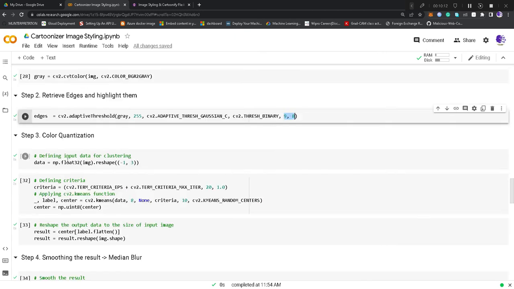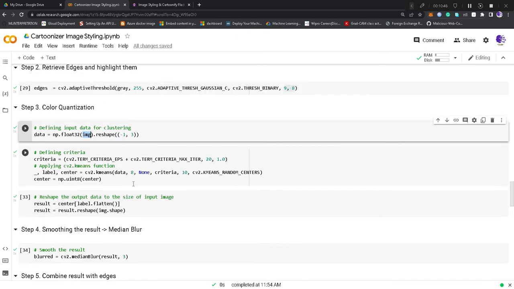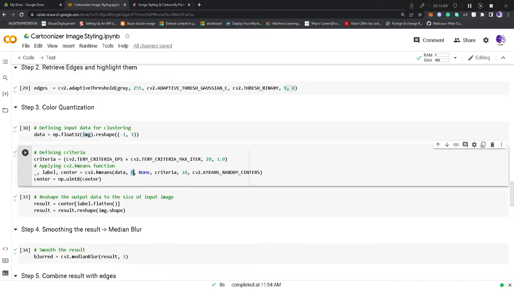So the next step is color quantization. We have done the adaptive thresholding and retrieved the highlights of the color boundaries or edges. Now we'll be applying color quantization on the original image, img. What we are doing is reshaping the image because we want clustering. K-means clustering will be applied onto it, and for this we are using 8 clusters.